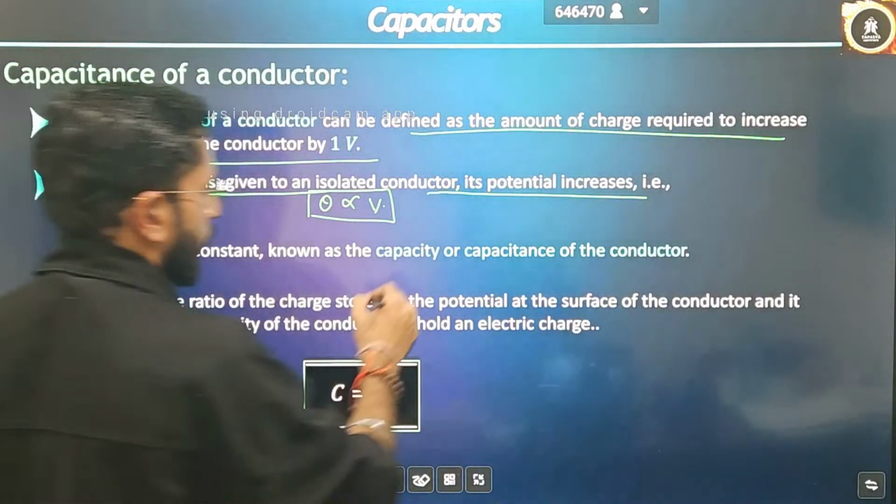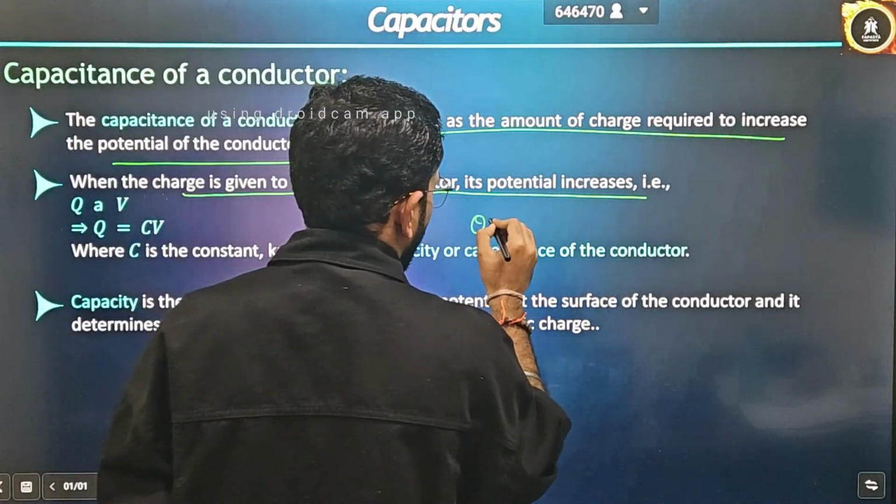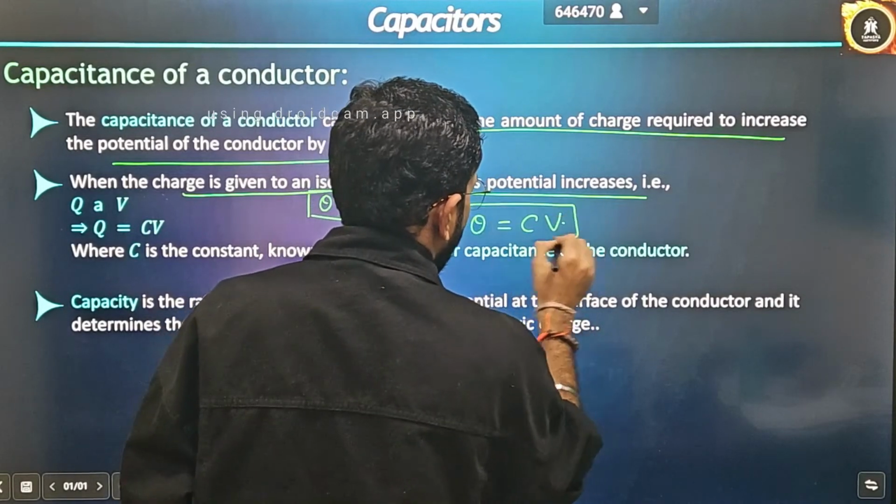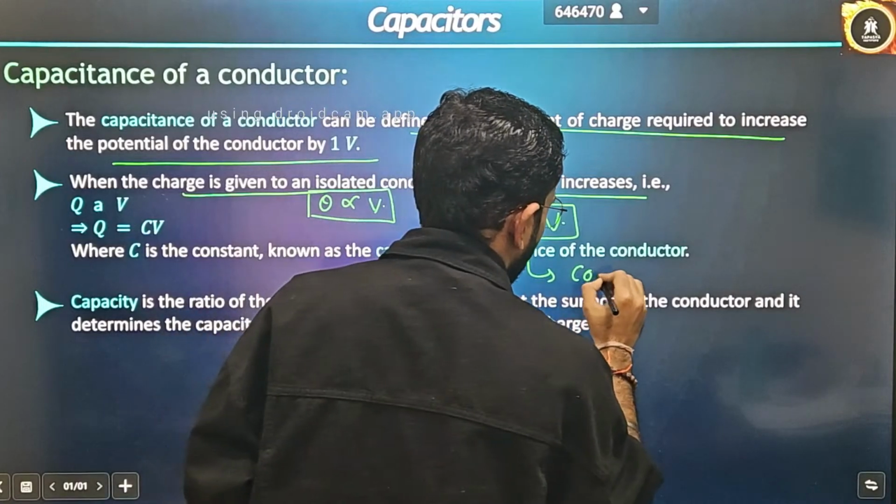And when anything is proportional, when I remove the proportionality, I will have a constant, and that constant is written as Q = C V. This proportionality constant is nothing but called what?